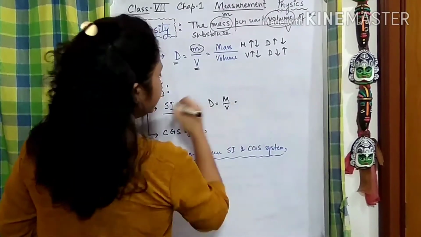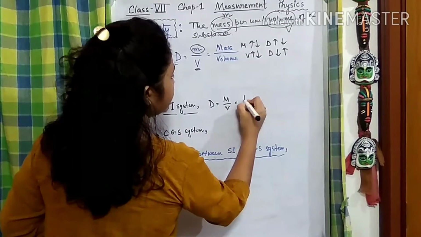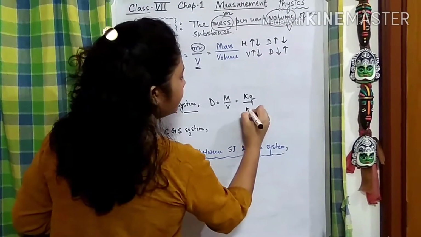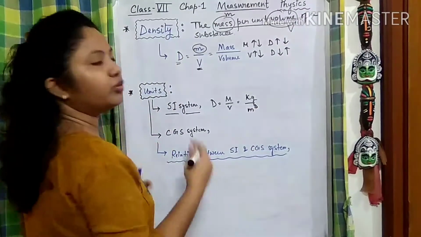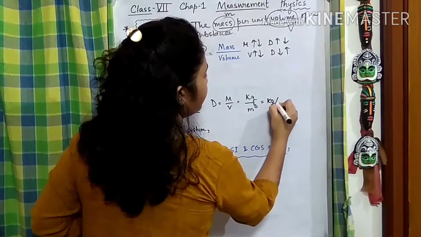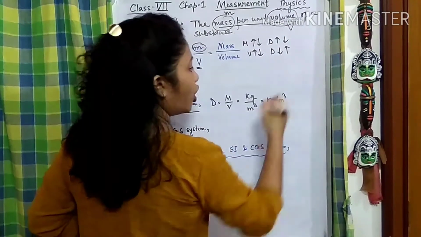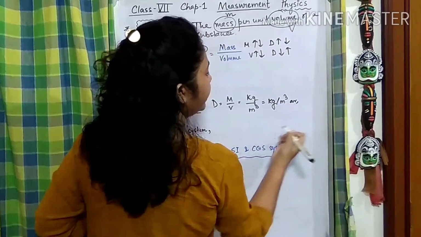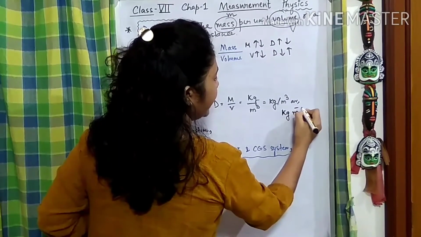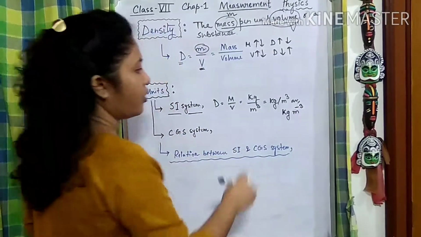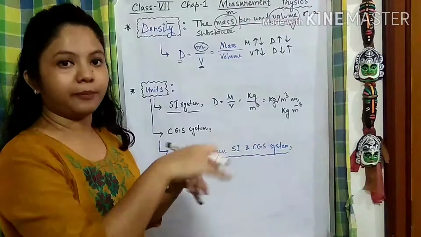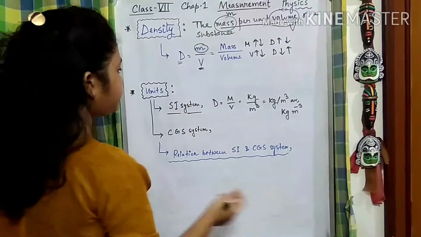Mass in the SI system is kilogram, kg, and volume is meter cube or cubic meter. So we can say kg per meter cube, or this can be written as kg m to the power minus 3, when we take the inverse of m the power gets negative.